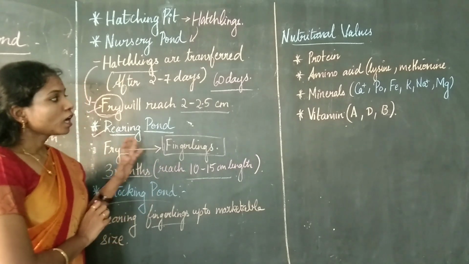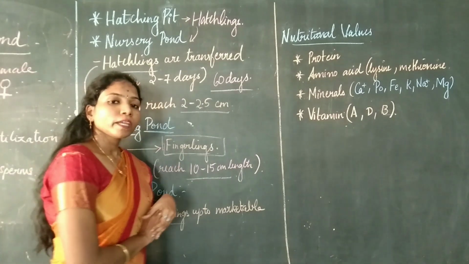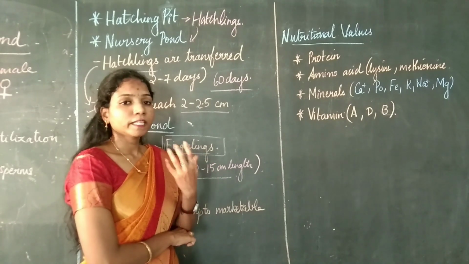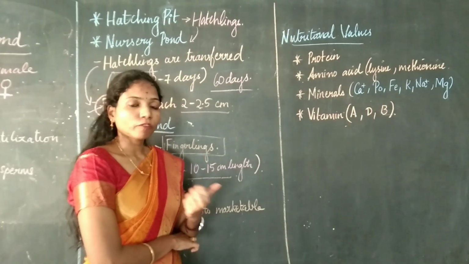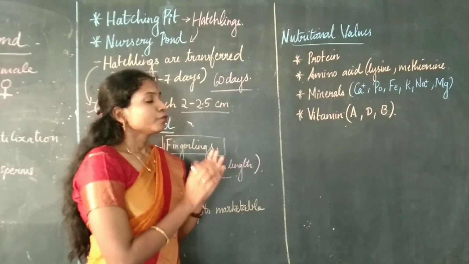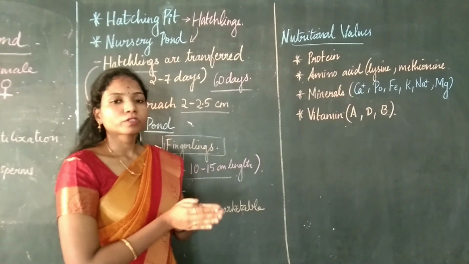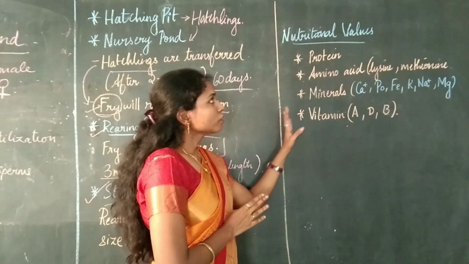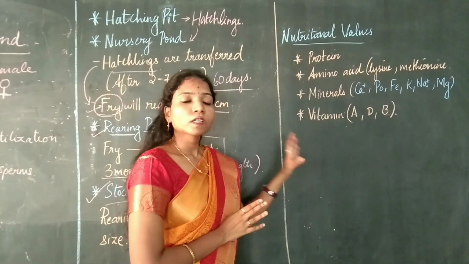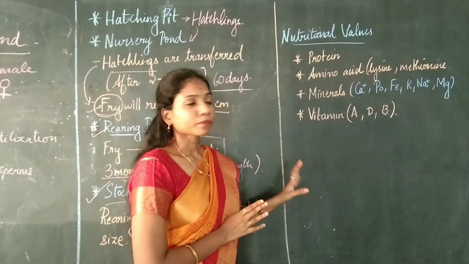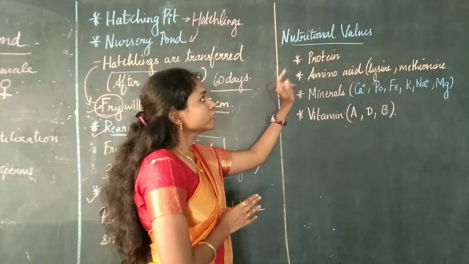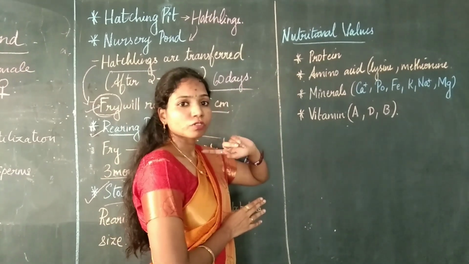So now, why are fishes so important? Why are fishes so important in the economic aspect of it? The reason is because fishes are a very rich source of nutrients. It is because of their nutritional value only that fishes are always in great demand. Okay, so the first is the proteins. Fishes are a very rich source of protein.